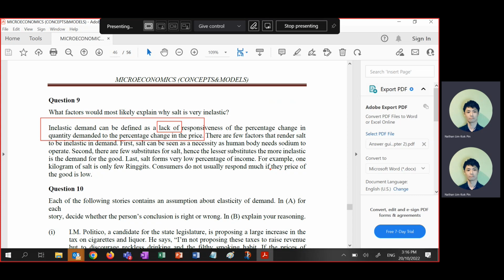So if you ask me what the definitions of all the stuff are, I don't memorize my definitions because in economics there are too many. I just remember certain keywords, then I write.